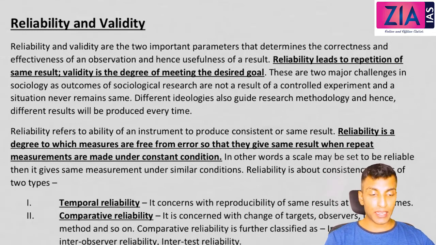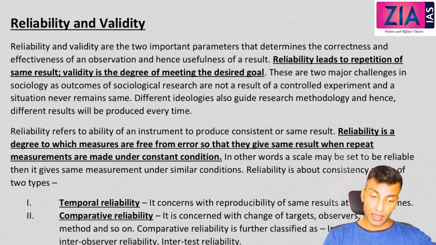Reliability means whether you can measure the same thing repeatedly. Once you are conducting an investigation, can you get the same result repeatedly? Can you replicate it under similar circumstances, under similar conditions? Then you can say it is reliable. Valid means whether you are getting exact measurement.